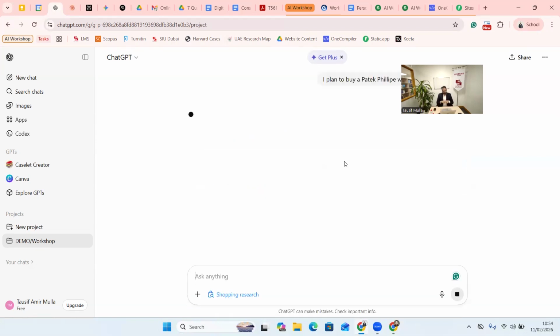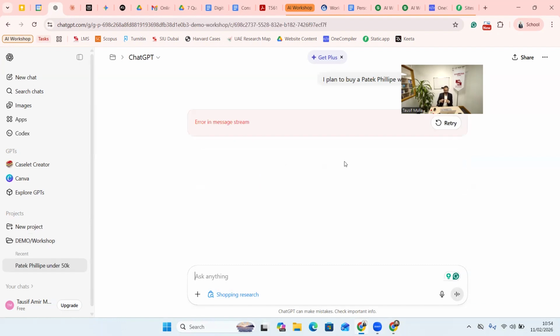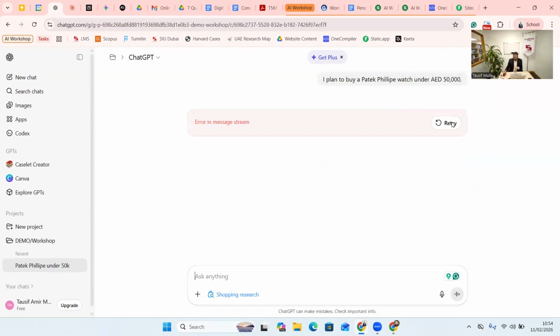So I'll put enter. Now, what ChatGPT will do over here is it will start. Sorry. Just give me a moment. I hope it works. So what basically ChatGPT will do is try to search for different sources, different e-commerce websites, will evaluate different options, and then give me a list where I will be able to make a decision on which is relevant for me, and then I can click on that particular link and make the purchase. Right? That is basically what shopping research will help you with. Okay. So give it some time because it will take at least 2-3 minutes.